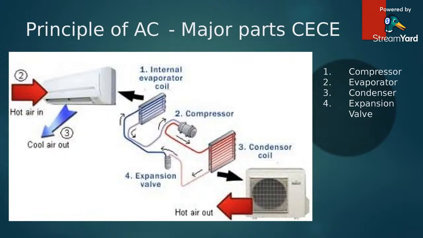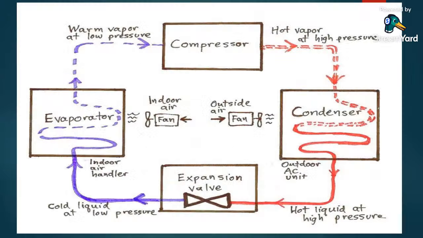We will start from the evaporator coil. Evaporator cools the desired location by absorbing the heat from the room. Compressor compresses the gases. Condenser throws the hot air to the environment. And expansion valve plays a major role. We will discuss this in the next slide by schematic drawing.